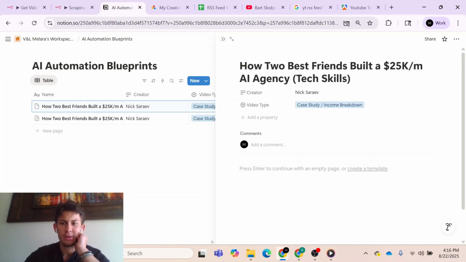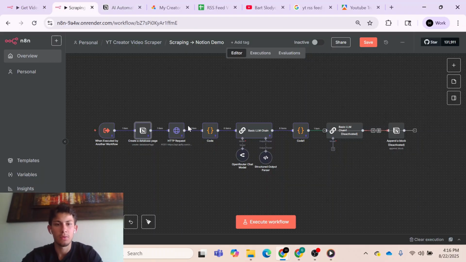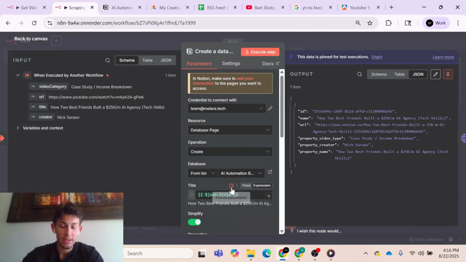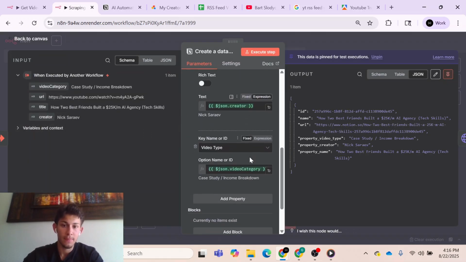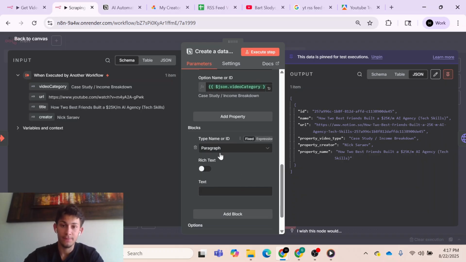It's empty, okay? And this is the part where we're going to have to append blocks of formatted text. The reason we have to append blocks, as opposed to sending one full body of text to Notion, is that when we go over here to our create database page, this is kind of what I wanted to do. If I wanted to add a block right here, I can add a paragraph. But a paragraph is different from a title.